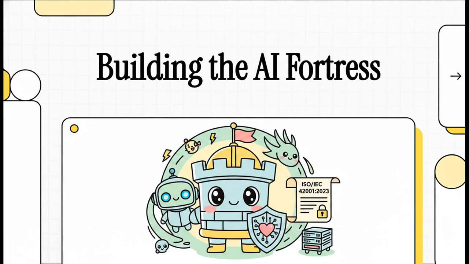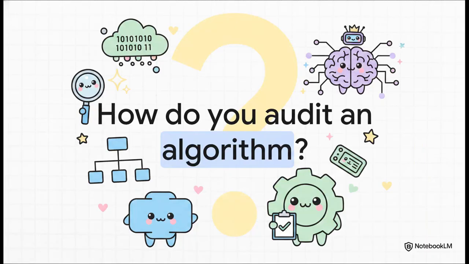So the big question is, how do we actually govern it? Think about it. It is the ultimate modern challenge. How exactly do you audit something as invisible, complex, and constantly evolving as an AI algorithm? Unlike traditional software that just runs on strict pre-programmed rules, AI learns, it adapts, and changes its behavior based on new data. Securing and auditing a system like that requires a totally new kind of framework.